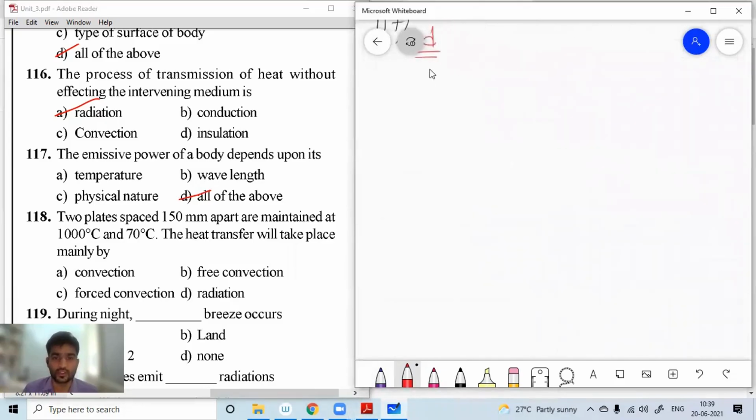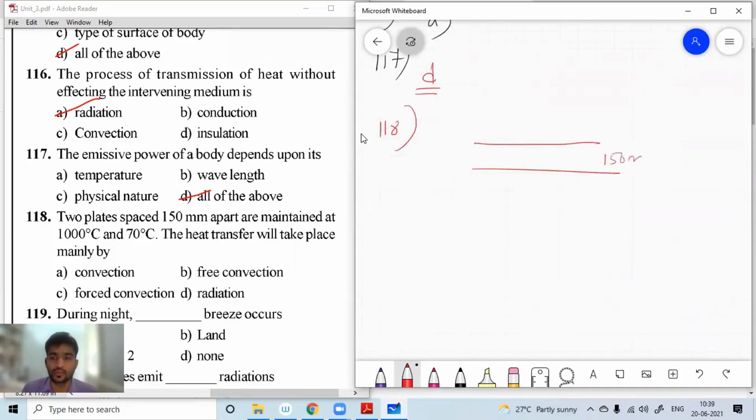Next, dear students, question number 118. Here we have to solve this one. There are two plates. Suppose this is one plate and this is another plate, with a gap of 150 mm in between. They are maintained at 1000 degrees centigrade and 70 degrees centigrade. Suppose here is 1000 degrees centigrade and here 70 degrees centigrade. The heat transfer takes place mainly by, there is a gap of 150 mm.